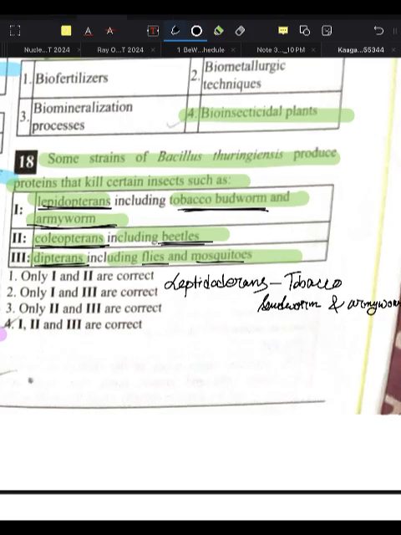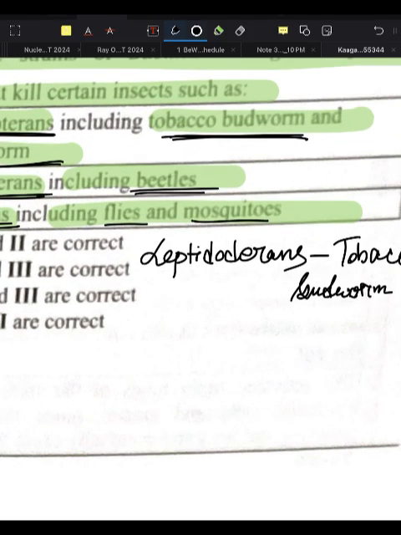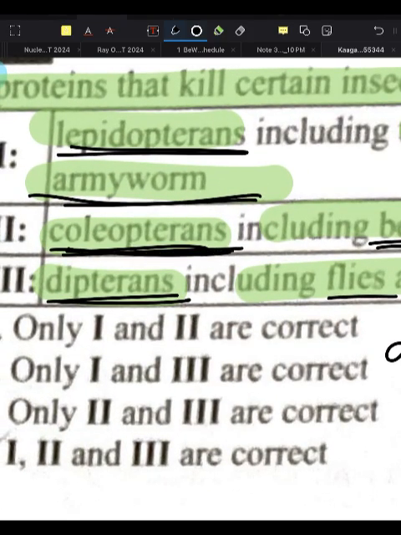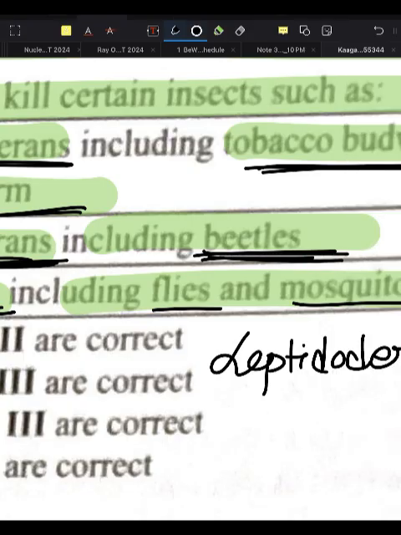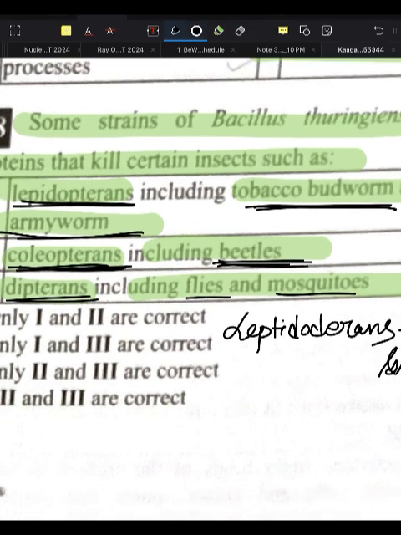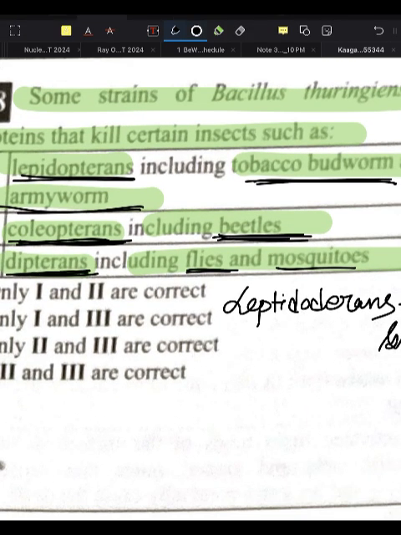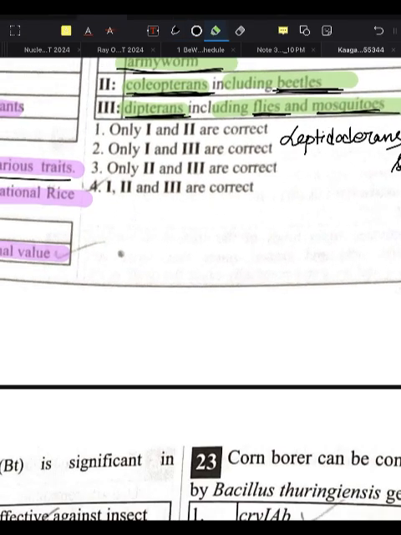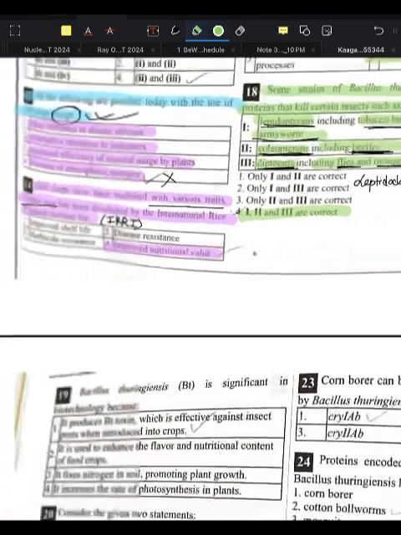Okay, so Lepidopterans will be tobacco budworm and armyworm, and next is Coleopterans. Coleopterans example? I said beetle. Coleopteran will be beetle. And Dipterans will be flies and mosquitoes. So statements 1, 2, 3 all are correct.